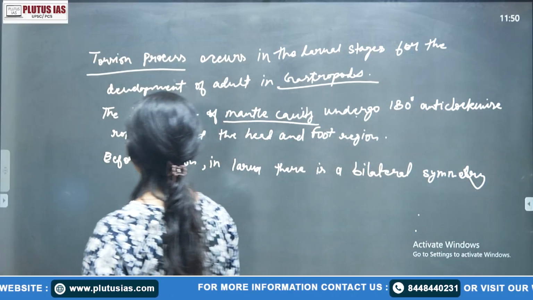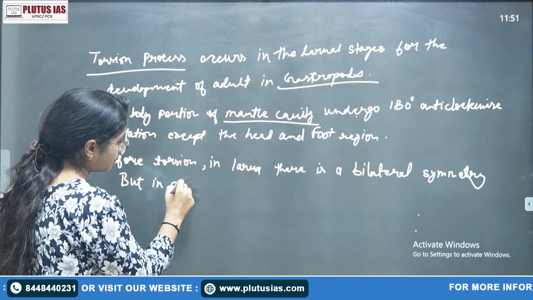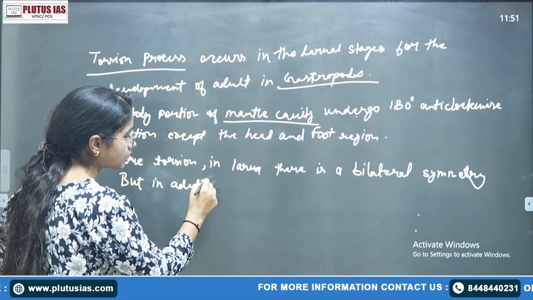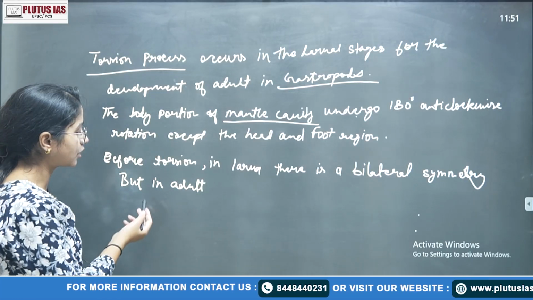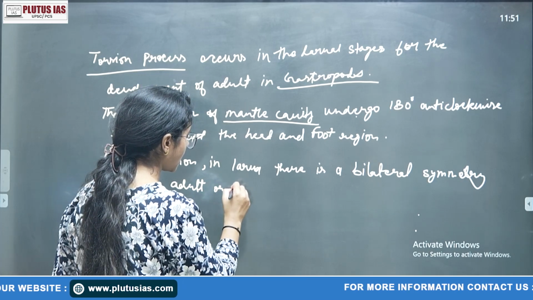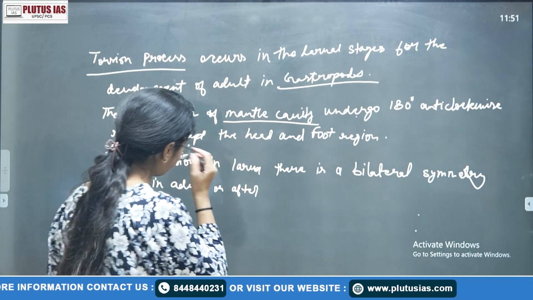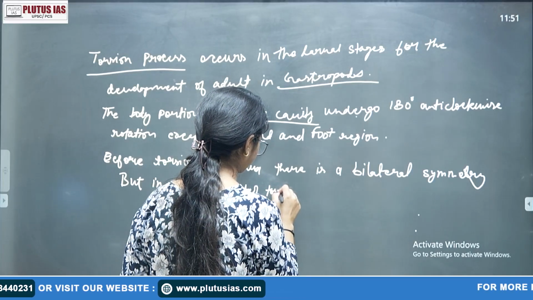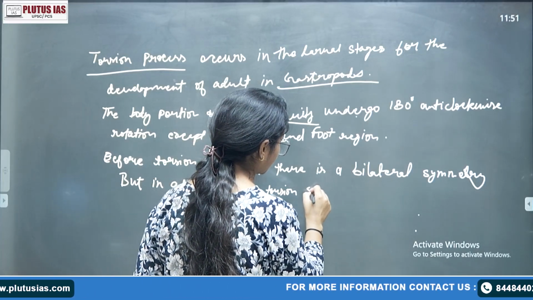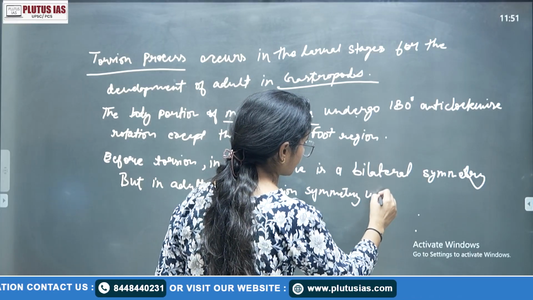Okay, but in adult, yes, you can write this point after changes after torsion. You can also write this point there also. But in adult or after torsion, symmetry will change.